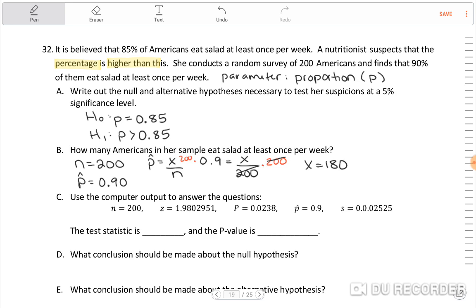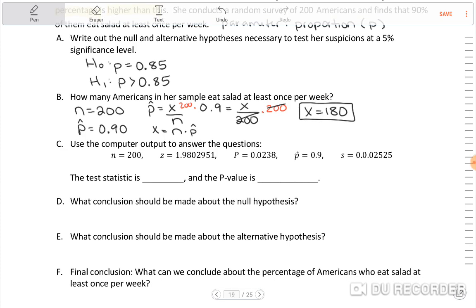Alternatively, you could use this formula, X equals N times P hat, which is really what we did here by multiplying the N over. I just did it a little differently. That's fine. But if you would rather look at it like this is good. So X equals 180. That's how many Americans in this sample said they eat salad at least once per week.